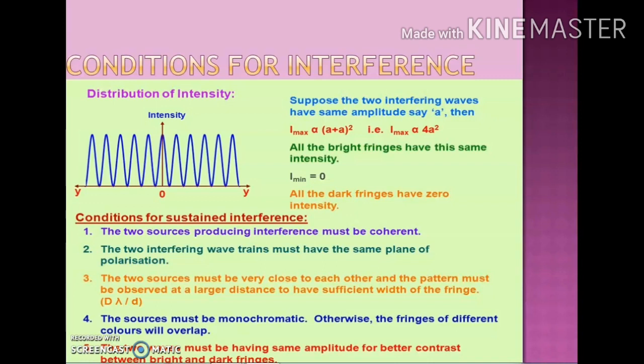The fourth condition is that the sources must be monochromatic, meaning they should be of a single wavelength. Otherwise, what will happen? The fringes of different colors will overlap with each other.